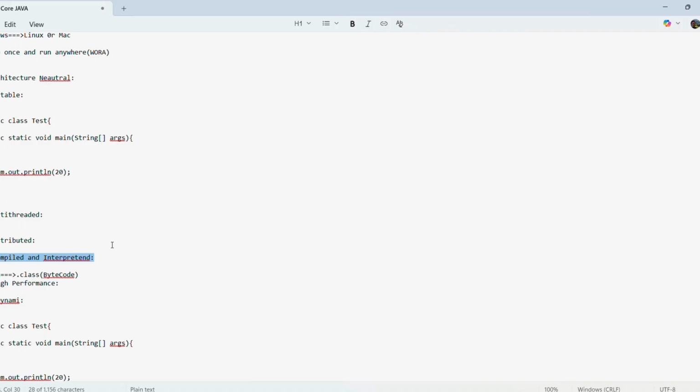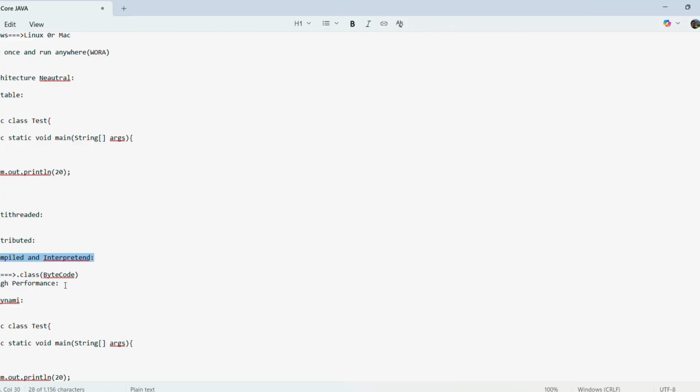Next feature is compiled and interpreted. What is the meaning of this? A Java program first goes through a compiler which converts .java code into bytecode. This bytecode is stored in .class files. But bytecode is not OS specific, so it can run on Windows, Linux and Mac, anywhere. Later, the JVM interprets or executes this bytecode line by line for this specific machine. Because of these two-step processes, Java is called both a compiled and interpreted language.